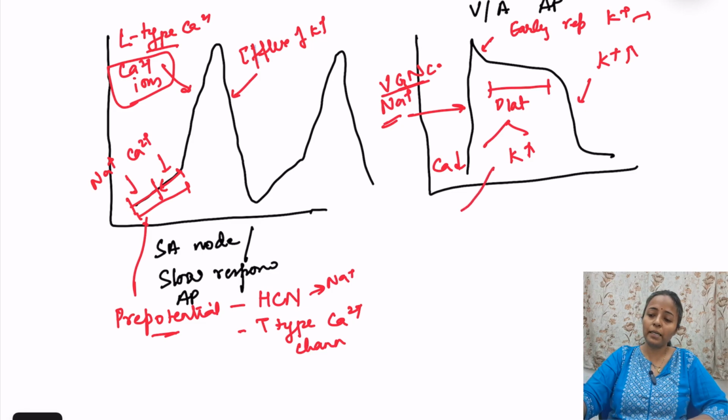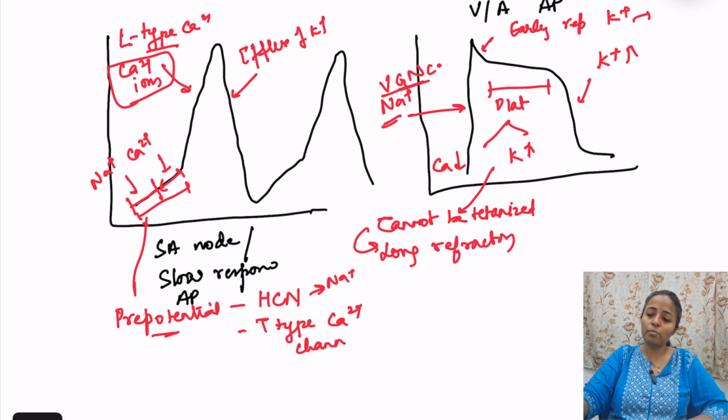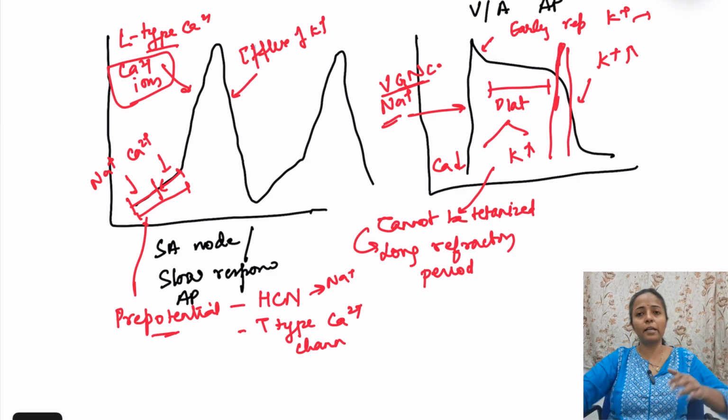Then in this you remember that heart muscle cannot be tetanized, क्योंकि it has a long refractory period. Okay, this is the reason for this. Why there is long refractory period? Because of this plateau phase of the potential. ये जो plateau है ना, जब तक कि action potential रहेगा, depolarization phase till the time it is there, second impulse cannot stimulate it. So because of this plateau phase, second impulse cannot stimulate the cardiac muscle. So we have a long refractory period, and because of this, heart muscle cannot be tetanized. Okay, तो ये भी हो गया.